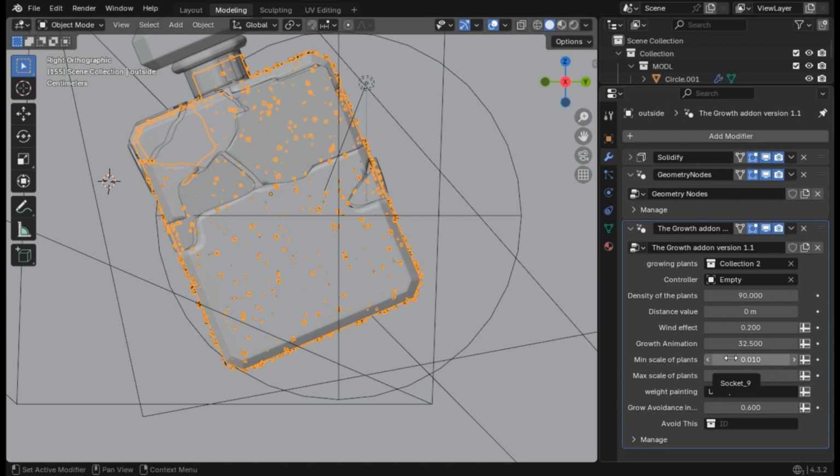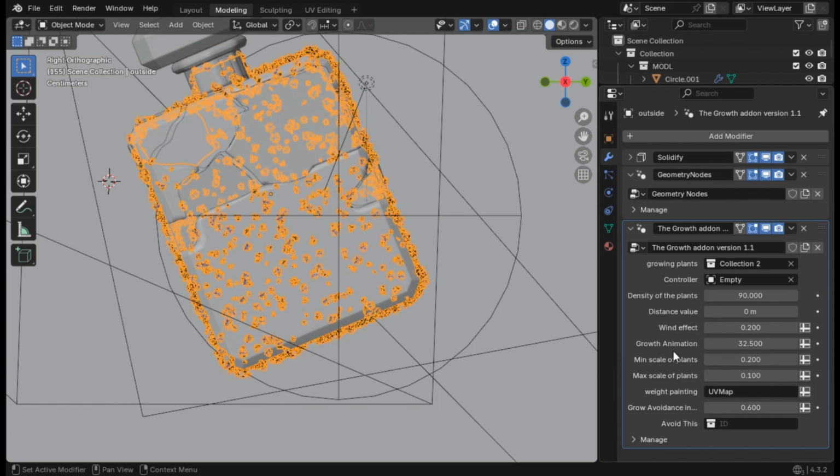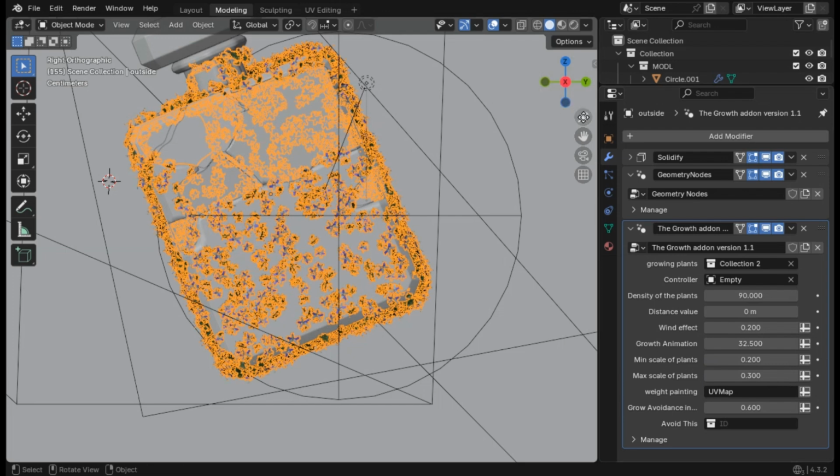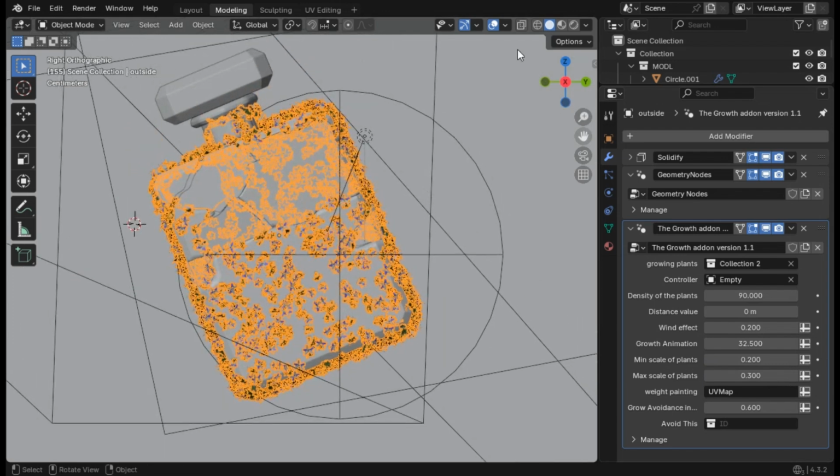Now let's make this more visible. For the minimum scale, I will go with something like 0.2, and for the max, I will go with something like 0.3. Now you already see something. I don't want to make it too much. You can make the density really high if you want to cover it all. Let's just make it 200 maybe,